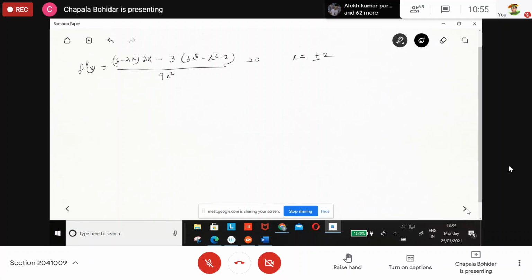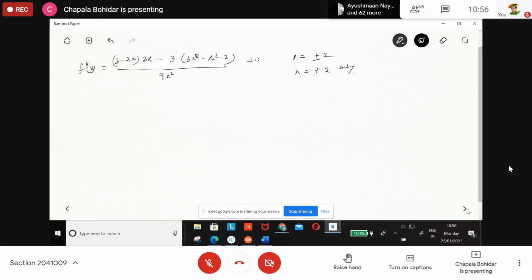Which one do you consider? Our domain is greater than 0, 0 to infinity. So which one do you consider? Only plus 2. So x is equal to plus 2 only, because minus 2 is not in our domain.